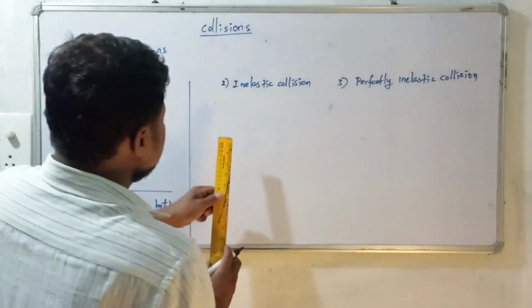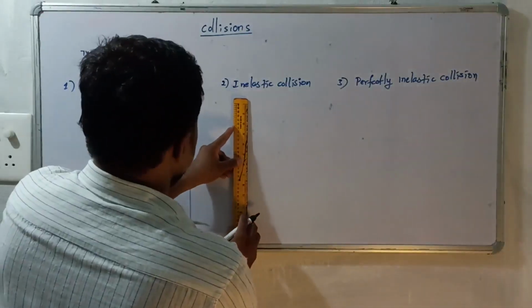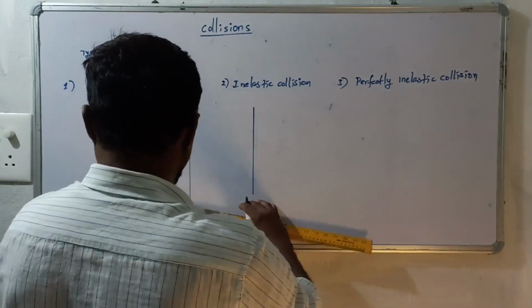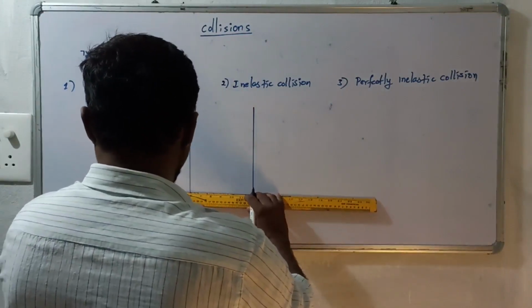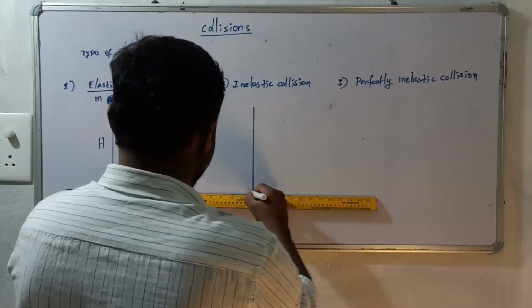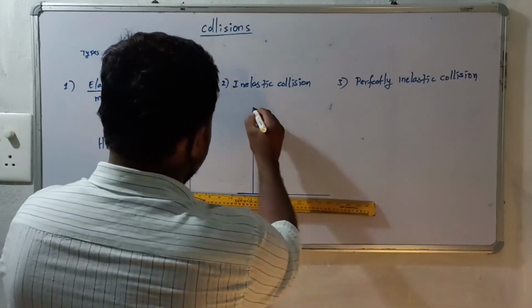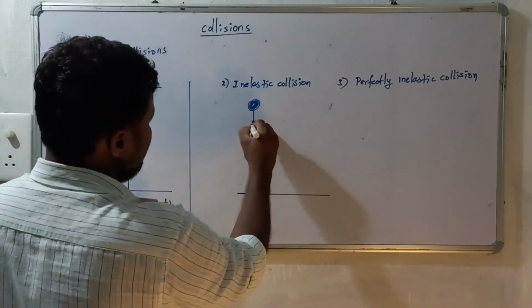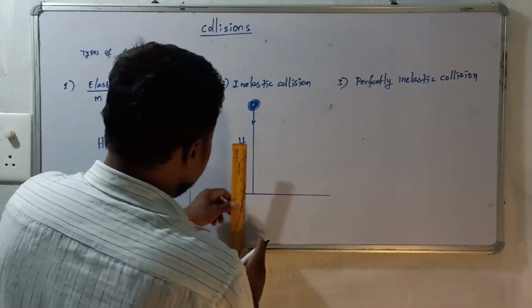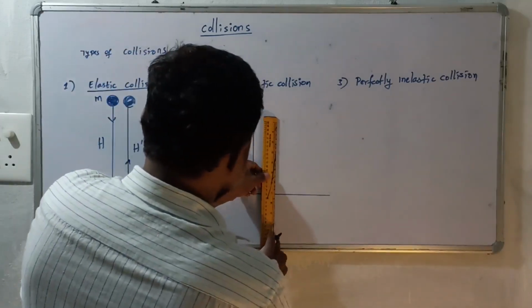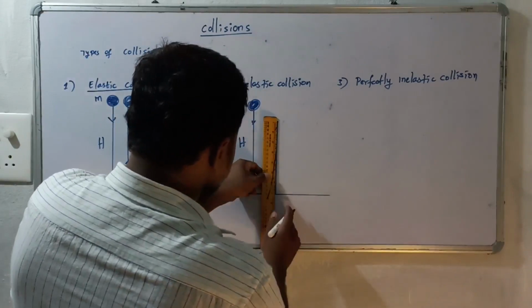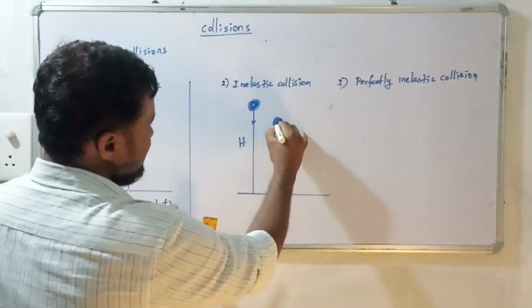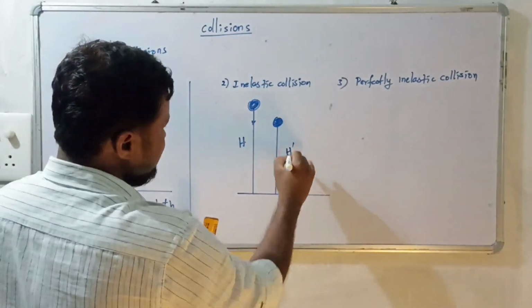And coming to inelastic collision, if I drop a ball from a height h, after collision it cannot reach the same height h dash.